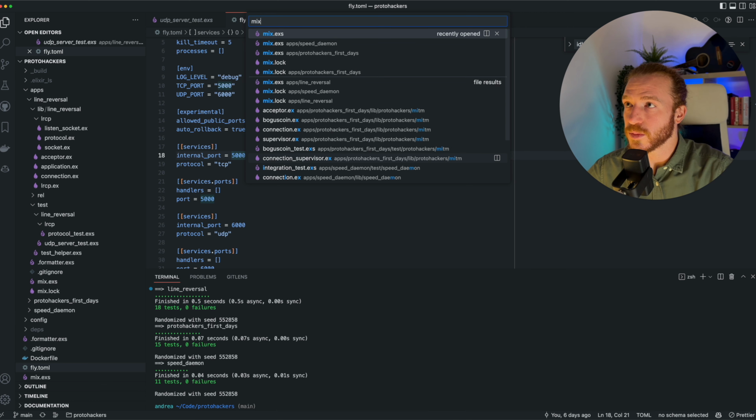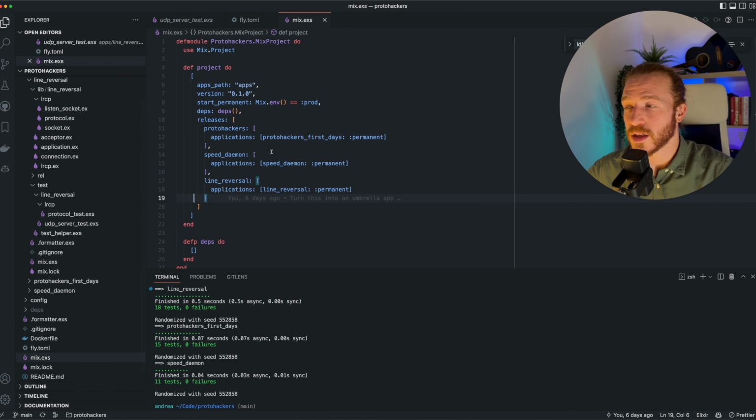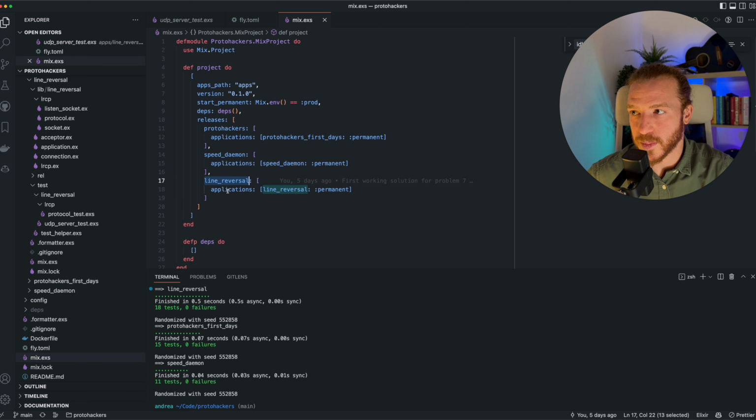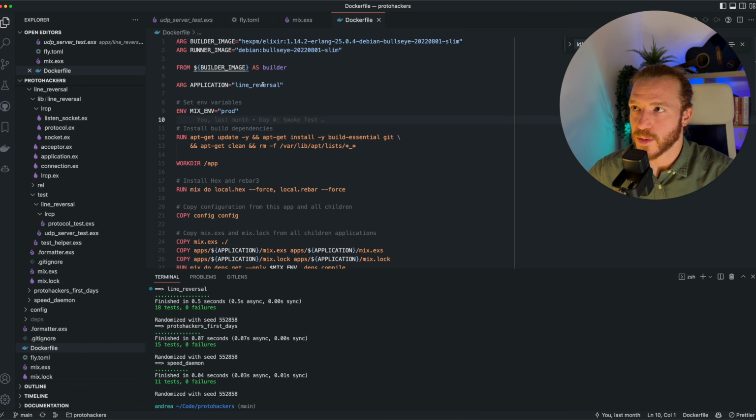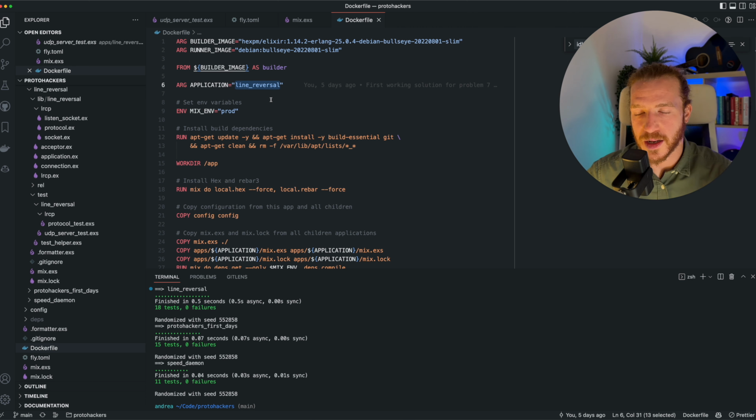And then if I go to mix.exs at the root, I have releases that I use for every single application. So now we built this line reversal application, and I have a release here that includes only the line reverser application. And then I modify the Docker file every time I want to deploy a different application. I just modify the Docker file and I change the application to deploy, and it's going to deploy only that application. So this should work pretty well.